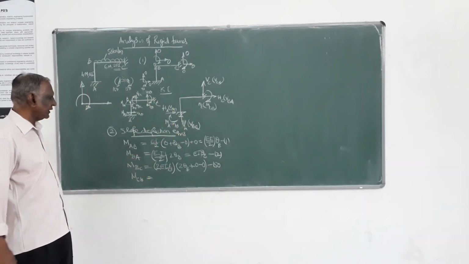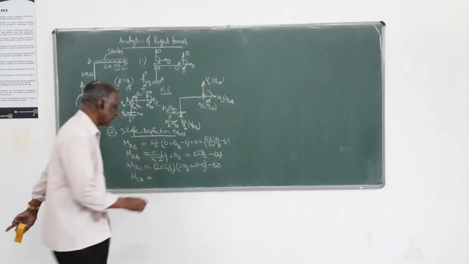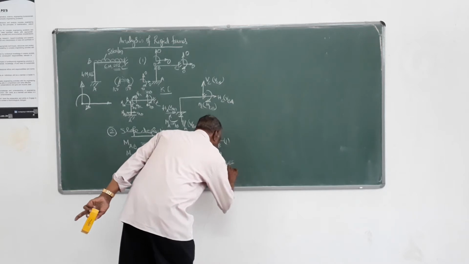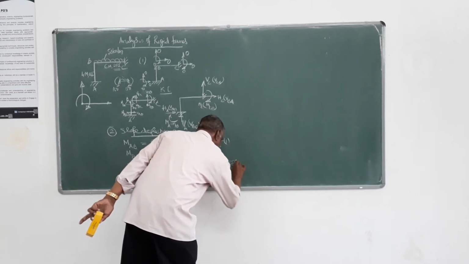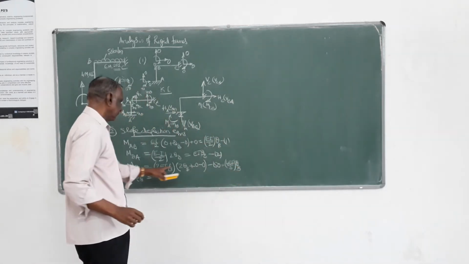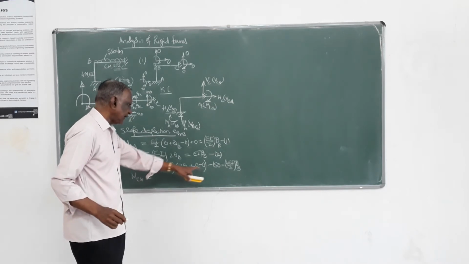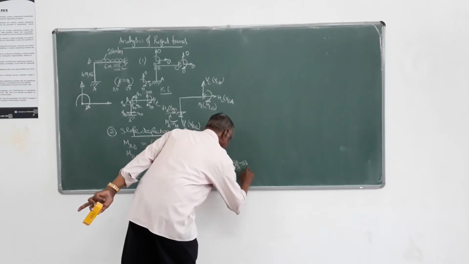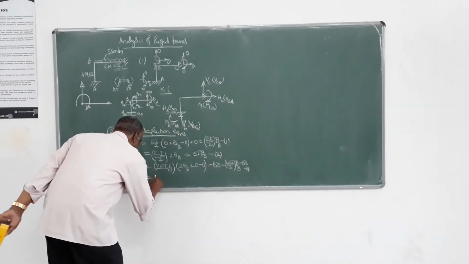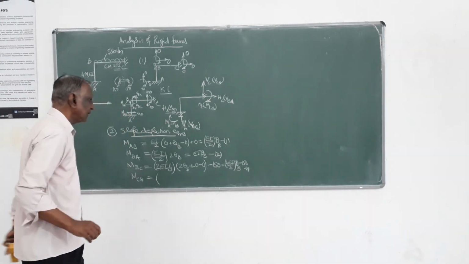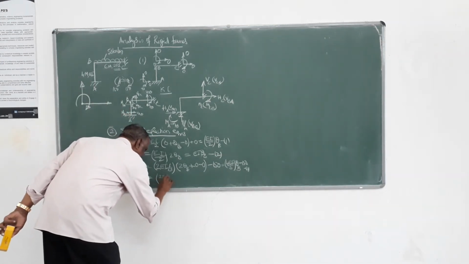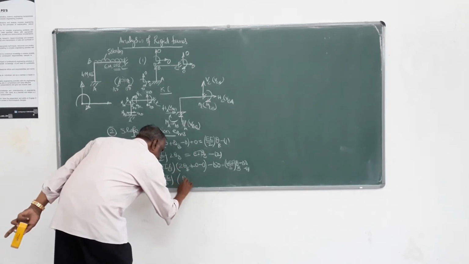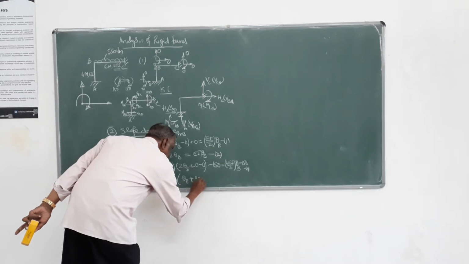So you can simplify, and you will get 4EI by 3 theta B minus 150. That's your third equation. And the last equation, MCB, is the same as this, 2EI by 3 into theta B, plus 150.